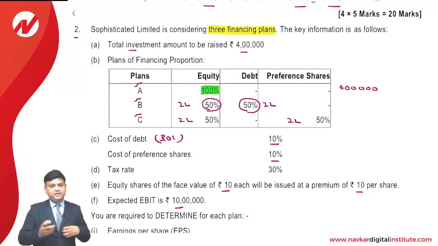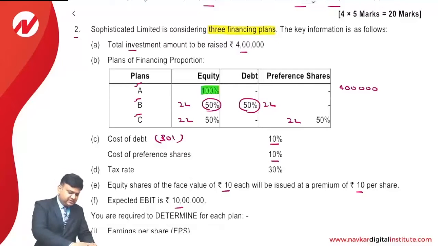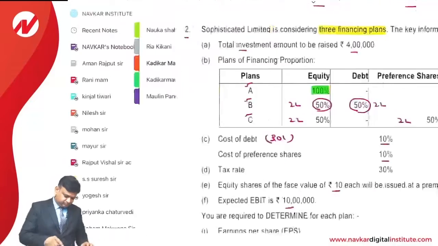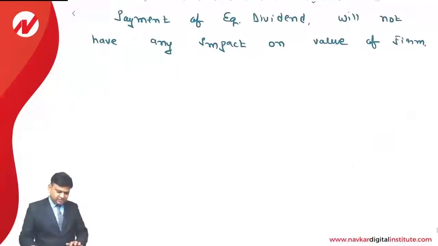In case of A plan, it is 4 lakh rupees divided by 20. So number of equity shares will be 20,000. In case of B plan and in case of C plan, 2 lakh rupees divided by 20. That is the way we'll compute the number of equity shares that will be issued by the company. This is the sequence in which we have to do the answer. So let us start calculating the answer.